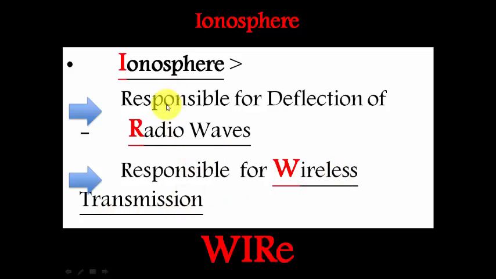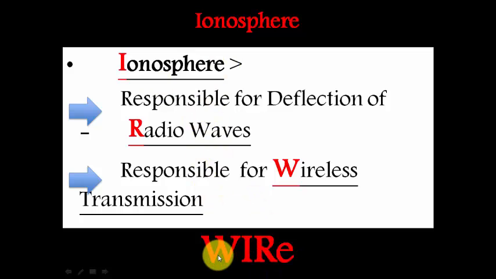But how to remember these two importances of ionosphere? Let's see here. Friends, ionosphere starts with letter I, radio waves starts with letter R, and wireless starts with letter W. These are the important keywords: ionosphere, radio waves, and wireless. If we combine these three letters, we get the word WIRE. If you remember this word, you can easily remember the two importances of ionosphere.